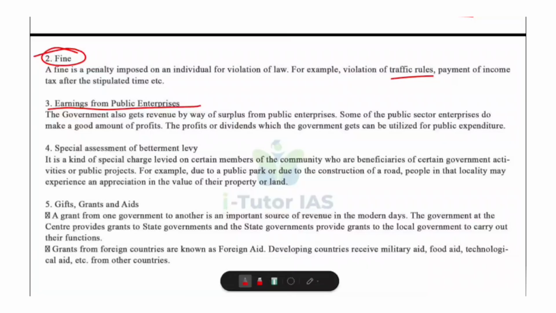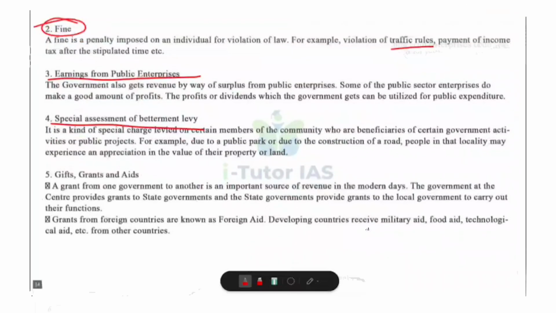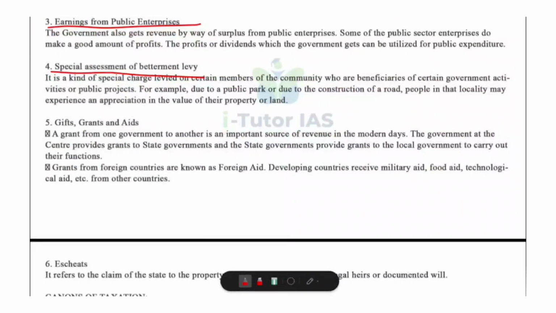Fourth one, special assessment or betterment levy. Okay, this is a special charge collected from people who benefit directly from a government project. For example, if the government builds a park or road and because of that the land value increases in that locality, the government charges a betterment levy from those property owners. And a key point to remember here is it is paid only by people who gain special advantage from the public projects.